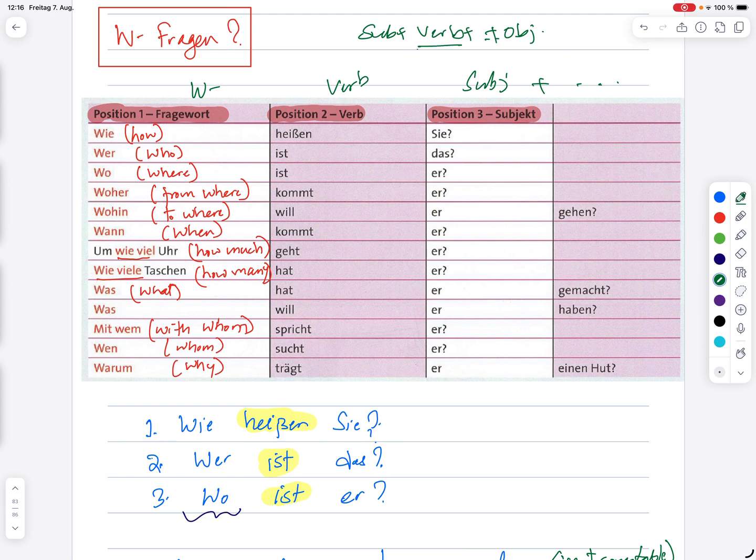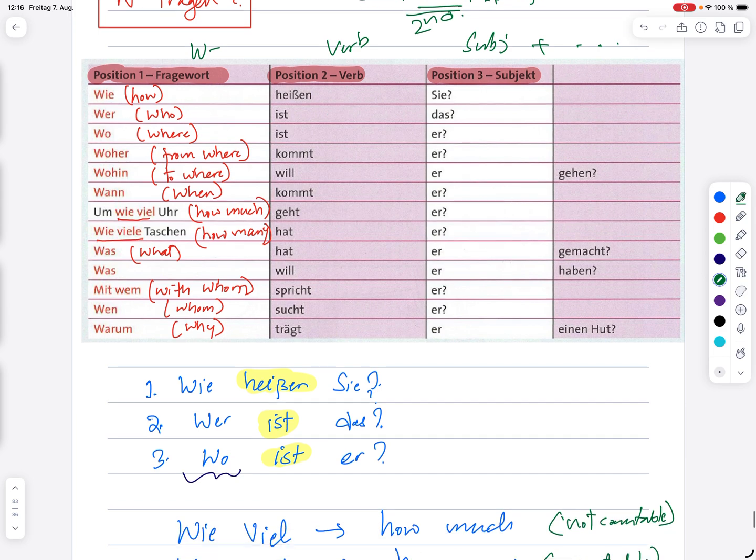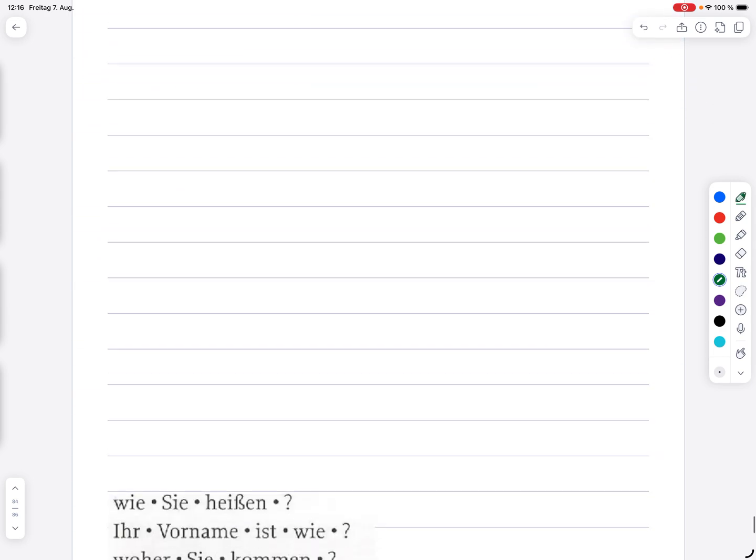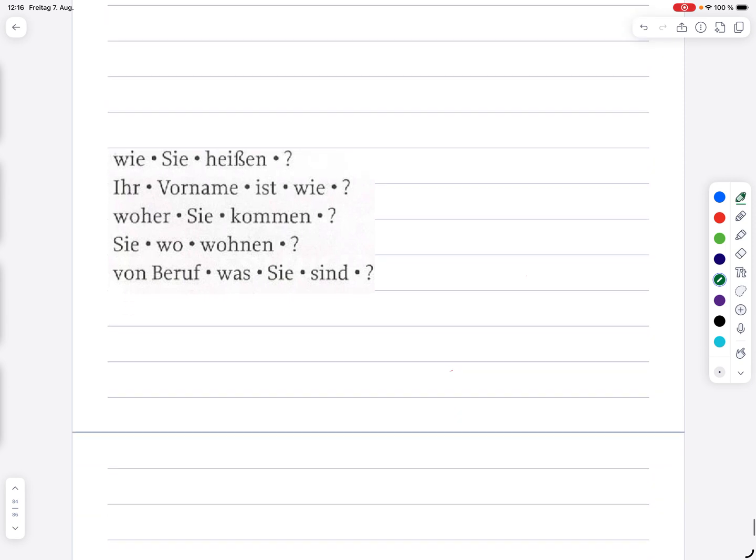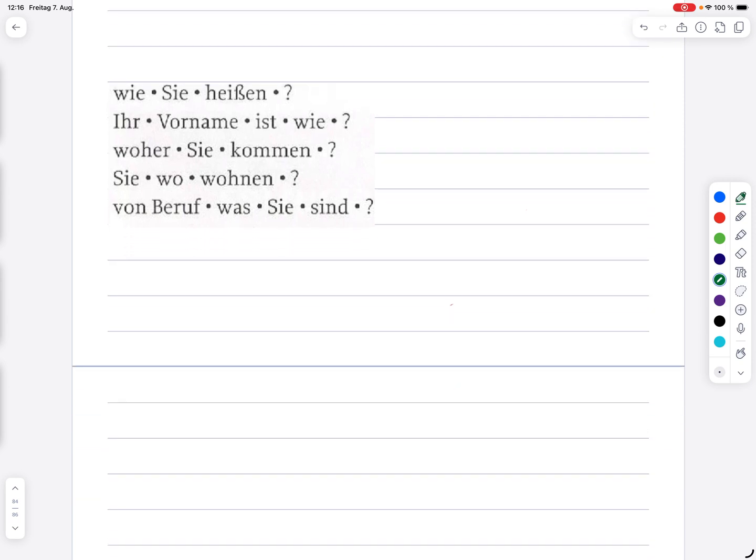But the verb in German is always at second position. So this is also followed when you ask questions. So now let's look at some examples, and then we try to make a sentence. You can try to do it on your own, pause the video and try to make questions out of these, and you can match the answer. Otherwise I will do the solution for these ones.